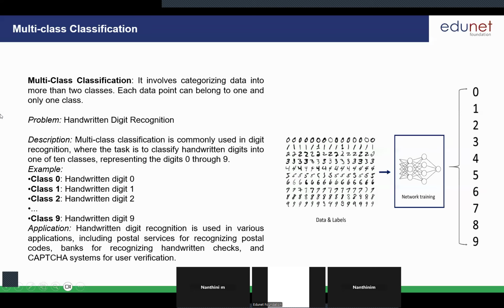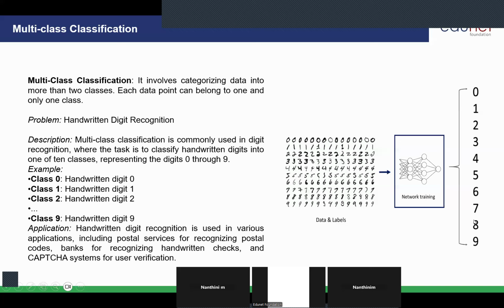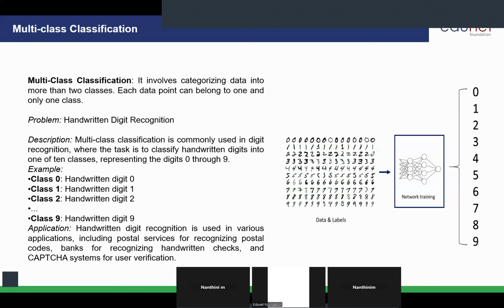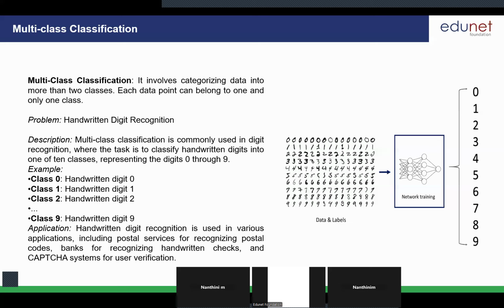Then coming to multi-class classification. When we are talking about multi-class classification, you will have more than two labels. You can see we have the data and the labels. These are all the data, and the labels are 0, 1, 2, 3, 4, 5, 6, 7, 8, 9. We have 10 labels here. The best example is handwritten digit recognition. One more example: how many of you are aware of CAPTCHA?